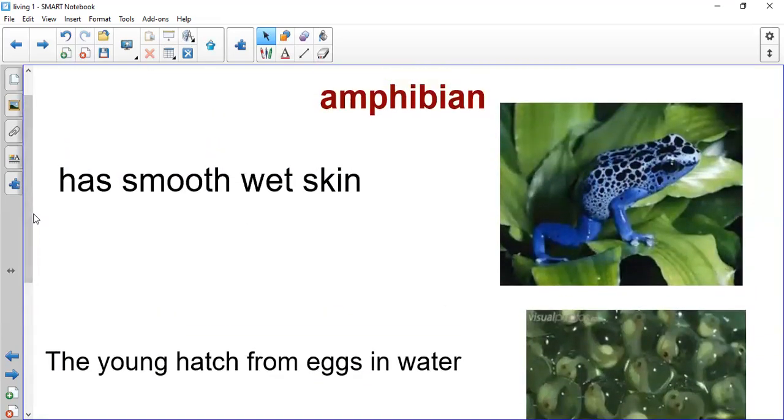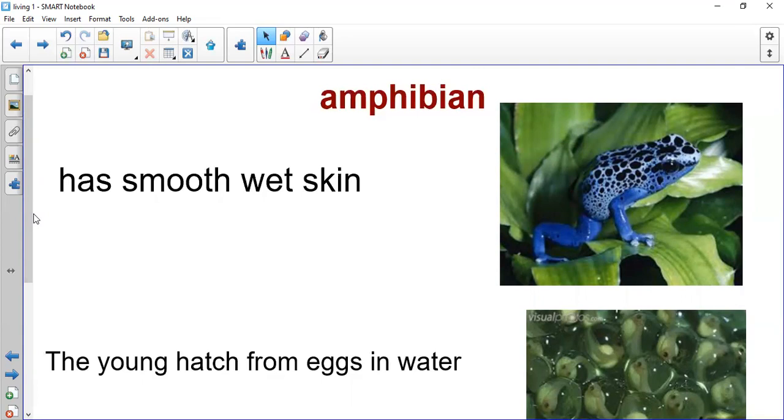Repeat after me. Amphibian has wet skin. The young hatch from eggs in water. The young amphibians are coming out of the eggs in water. After this, when they become adult amphibians, they jump and they live on land.